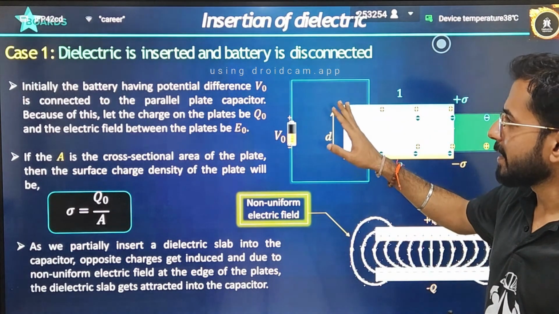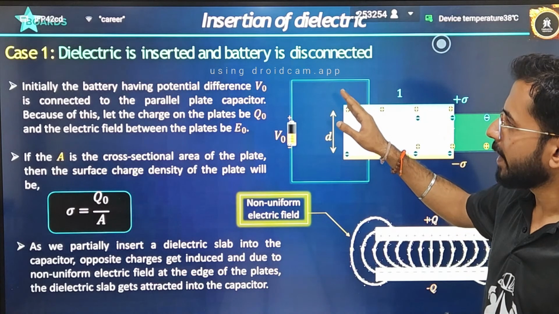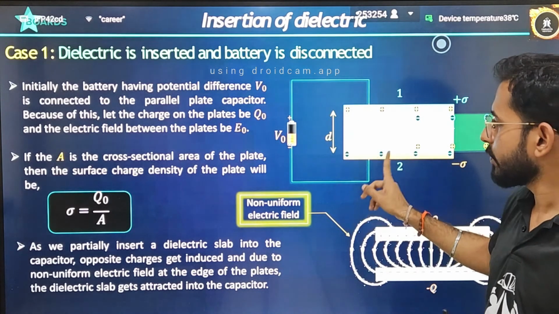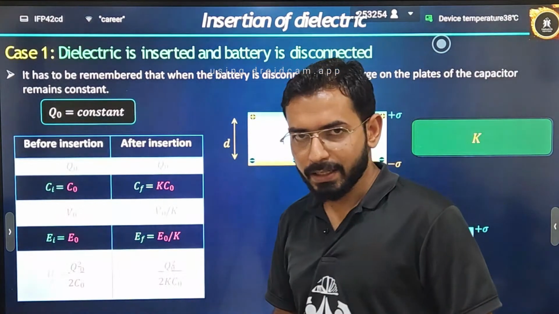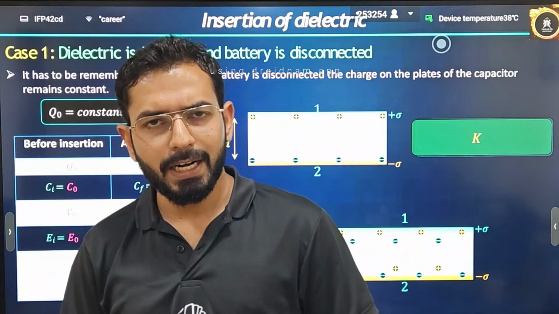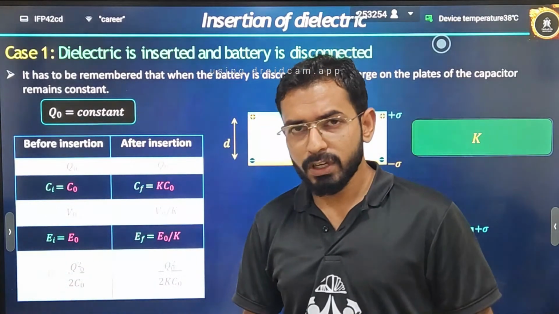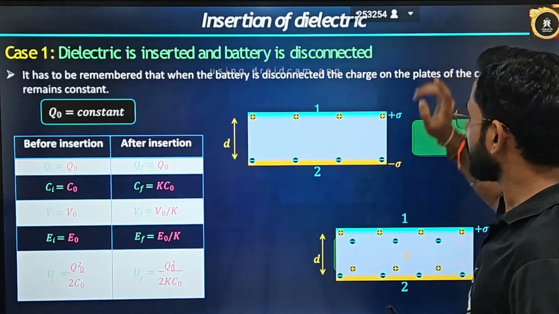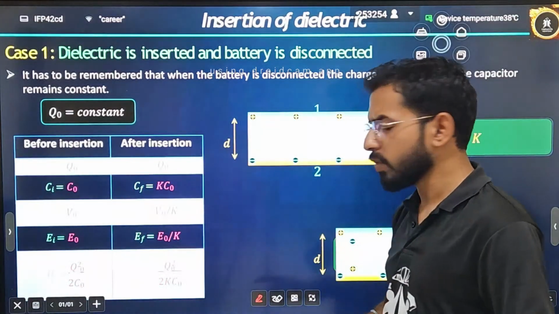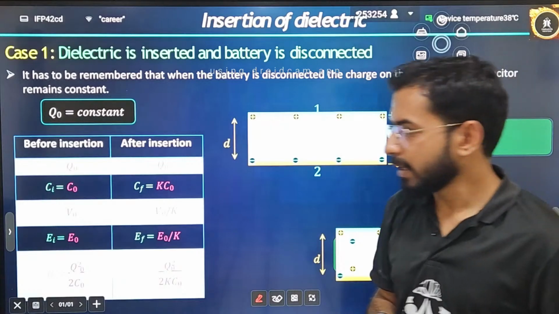Case 1, battery is inserted and then dielectric is inserted and battery is disconnected. Case 1 is when the battery is disconnected. You have inserted a dielectric into the parallel plate capacitor and you have removed the battery. If you have removed the battery, what will happen? Only a single thing I will ask you to remember. When you remove the battery, what happens?